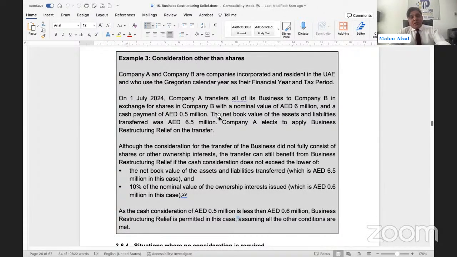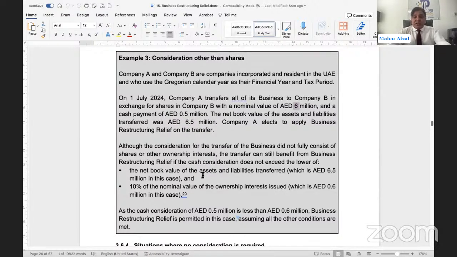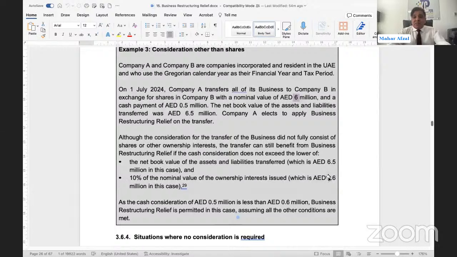The consideration being paid by the transferee in the form of shares is 6 million. Cash is being received, 0.5 million. Net book value is 6.5 million. So the lower of 6.5 million or 10% of 6 million, whichever is lower, is 0.6 million.